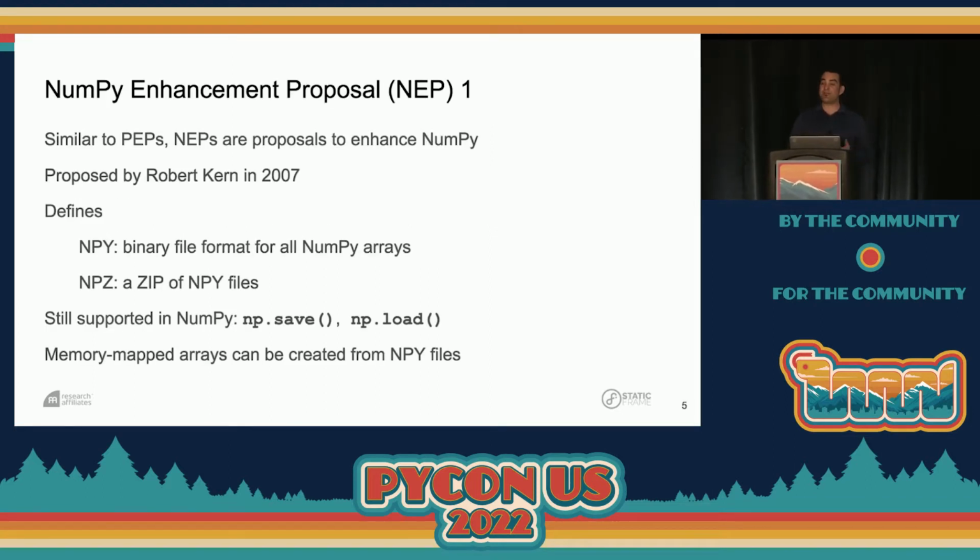Well, for that, we can go way back to 2007, to NumPy Enhancement Proposal number 1. Now, similar to PEPs, NEPs are proposals to enhance NumPy, and this one was proposed by Robert Kern in 2007. It defines two things. It defines the NPY file, which is a binary file format that can encode all NumPy arrays, and the NPZ, which is simply a zip bundle of NPY files. Now, this format is still supported in NumPy. You can use it right now with np.save, np.load. What's really interesting about these NPY files is we can memory map array data with them, and that's something we're going to explore with DataFrames later on.